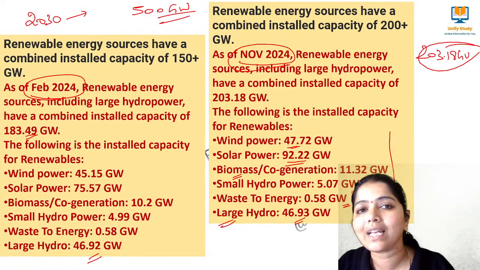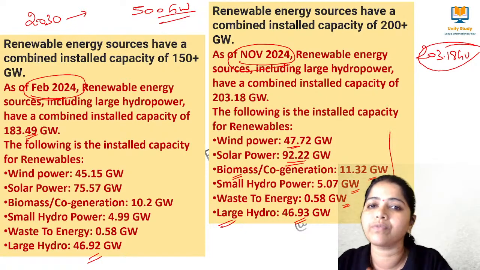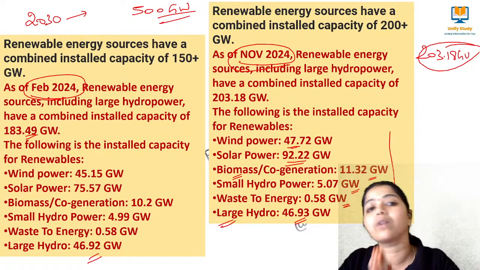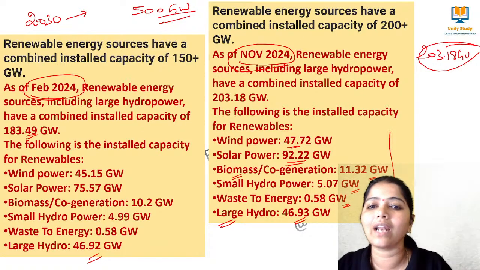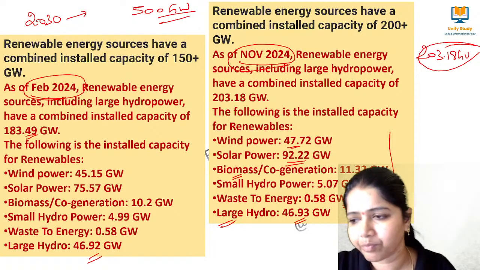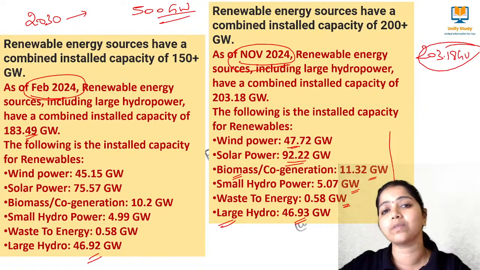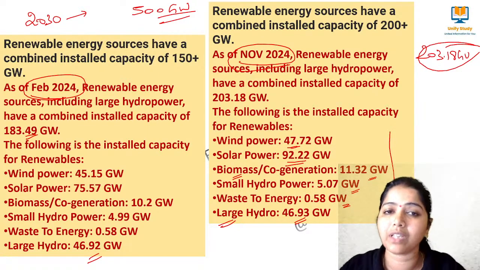46.93 gigawatts of energy has been installed by means of large hydropower. Current update, November 2024, renewable energy sources installed capacity. As per the government data, Gujarat is said to be the top state in renewable energy resources. Gujarat.